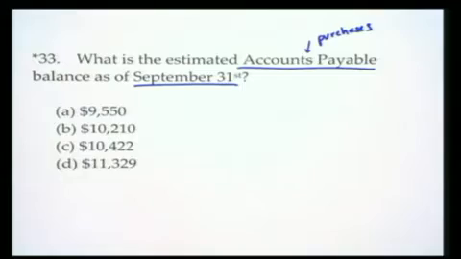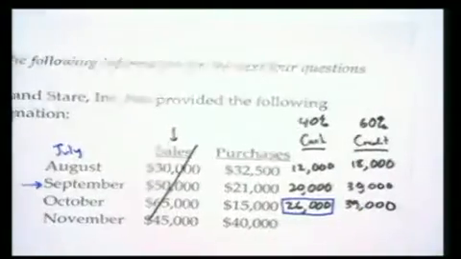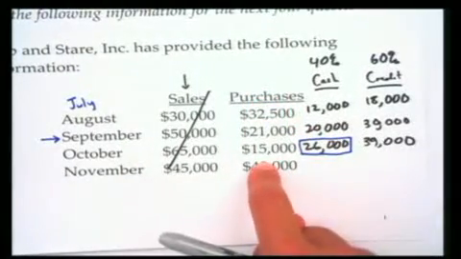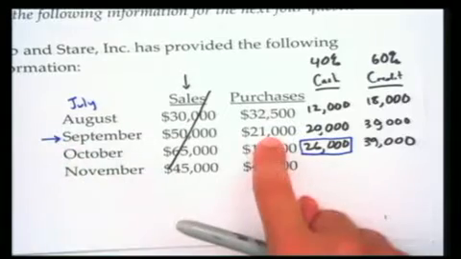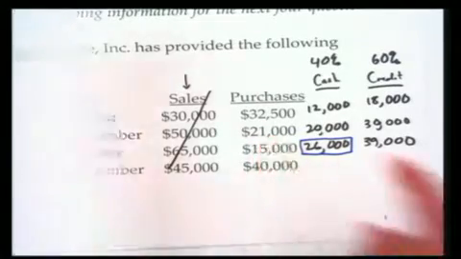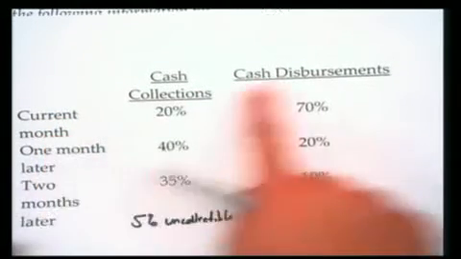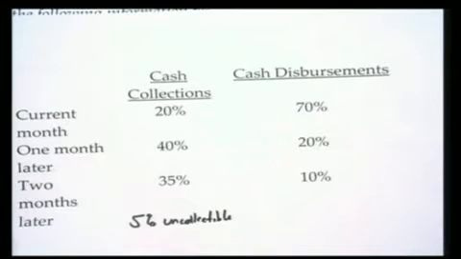So we all know that we're going to work at the cash disbursements schedule, and we also know that the purchases are the only information we care about. So, still focusing on September, let's do this. In September, we purchased what? $21,000 worth of stuff. And according to the schedule, in the current month, we must disperse what percent of it? Good, 70%. We have to shell out 70% of it up front.